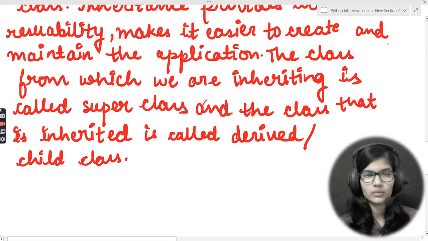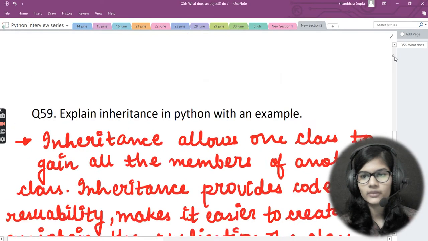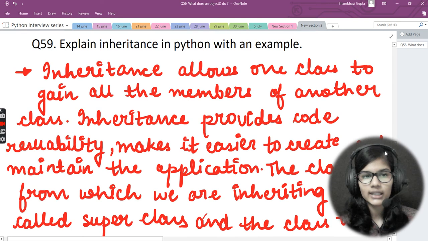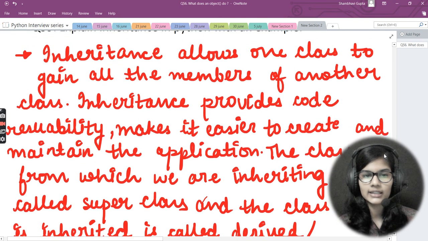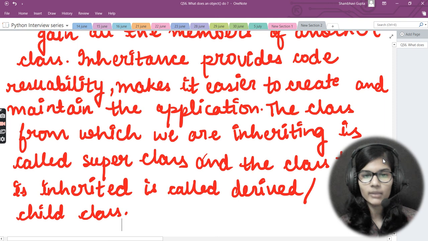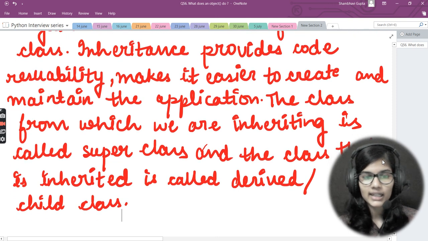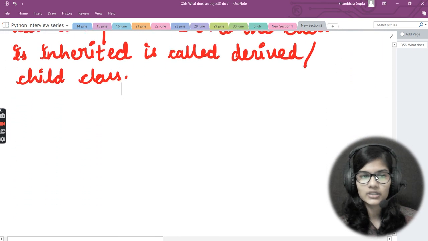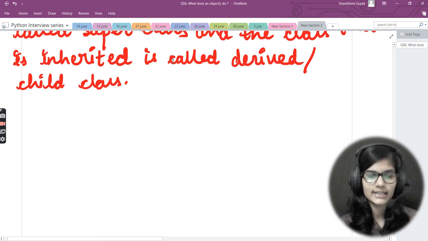Fine. So inheritance allows one class to gain all the members of another class. Inheritance provides code reusability, makes it easier to create and maintain the application. The class from which we are inheriting is called the superclass, and the class that is inherited is called the derived slash child class, right?